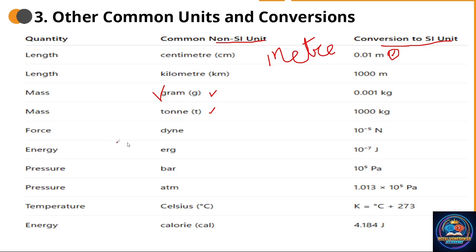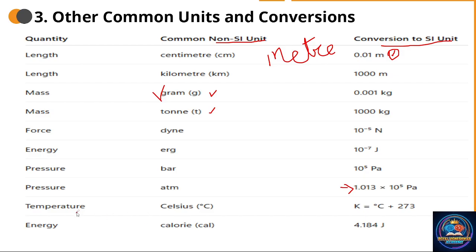force can also be measured in dyne, 10 power minus 5 Newton. Energy, erg, 10 power minus 7 joule. Pressure, bar, 10 to the power 5 Pa. Pressure's SI unit is Pascal, but it can also be measured in bar and also in ATM, atmospheric pressure. And here the formula for the conversion to the SI system is given.